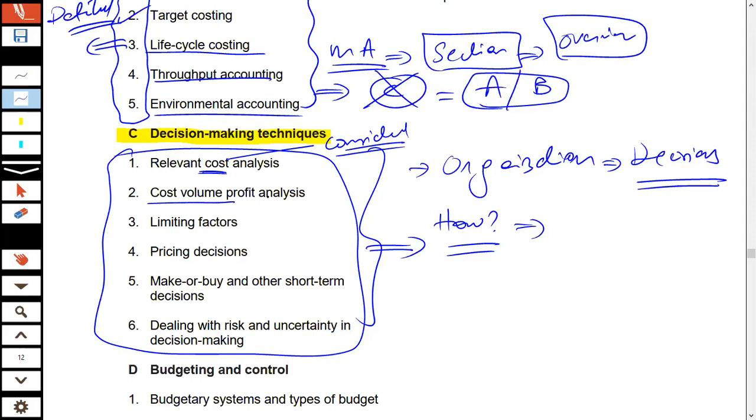It talks about the CVP analysis, the cost volume profit analysis, which is another important area, which is again part and parcel of decision making. The limiting factor, the factors which restrict your organization's operations, the pricing decisions, how you should be pricing your product, whether those prices should be cost related or market related, etc. Then other decisions, and also how you would incorporate risk and uncertainty in your decision making. So when we talk about this decision making area, we would be going through all of this,